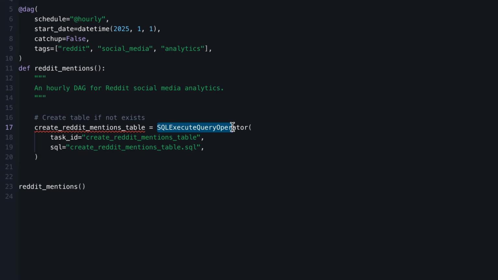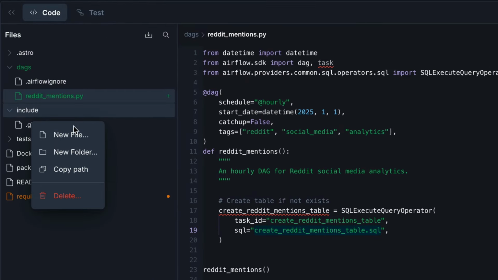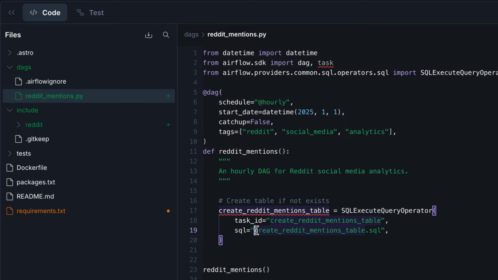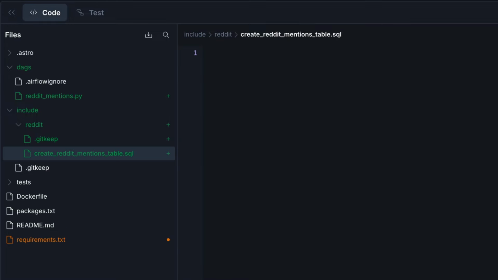As we use the SQL execute query operator, we need to create the corresponding SQL query. So let's do that. In the include folder, we can create a new folder called Reddit. And then in that folder, we create this file. And then we put the following SQL request in it.